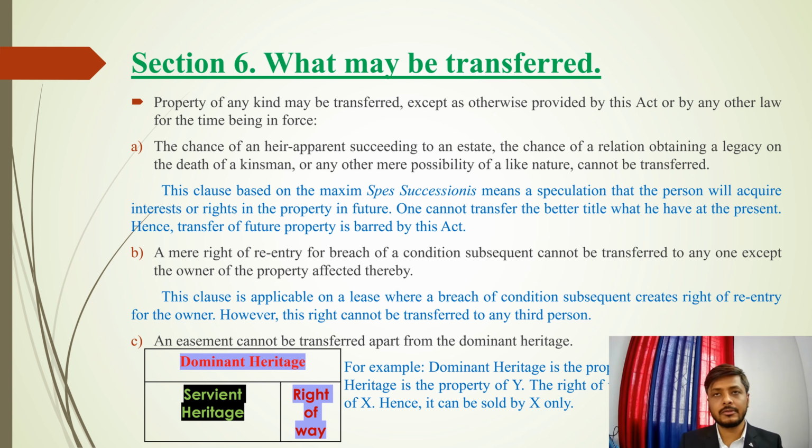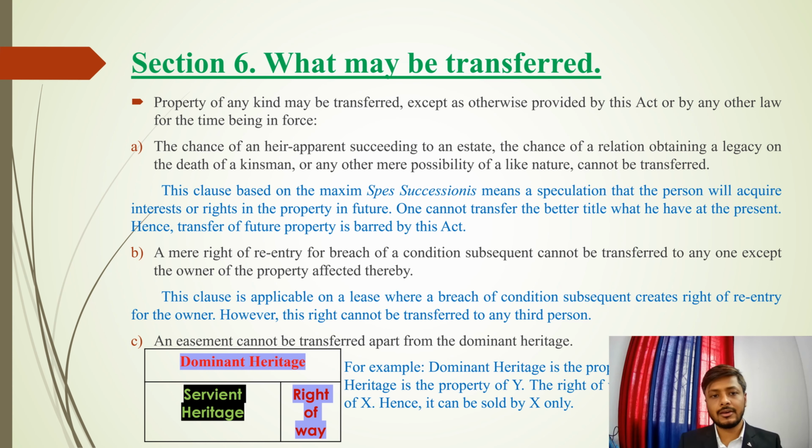Just if we go by the book, like a father's property is generally transferred to the son when the father dies. But this is a mere speculation that the property will be succeeded by his heir only. Because if the father writes a will to someone else, then the property will be transferred to that another person. So this speculation that the property will be transferred to his heir only gets a hit here. So this cannot be done.